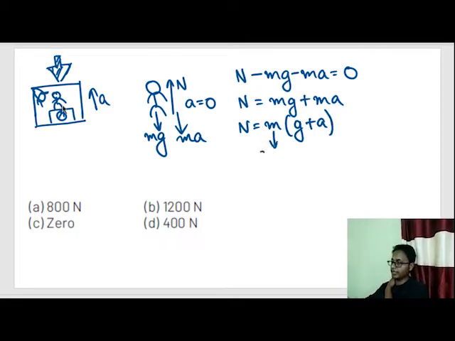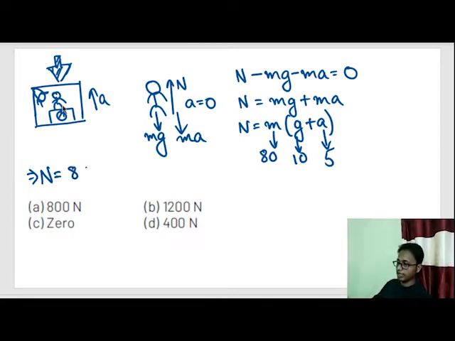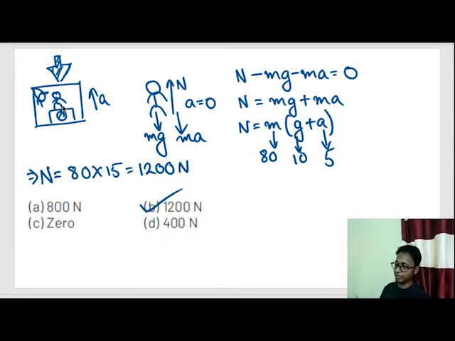Mass of the person is given as 80 kg, acceleration due to gravity is given as 10, and the lift is moving up with an acceleration of 5 meters per second square. So the normal reaction force on this scale is equal to 80 times 15, or 1200 Newton. Okay, this is how we solved using the concept of pseudo force.